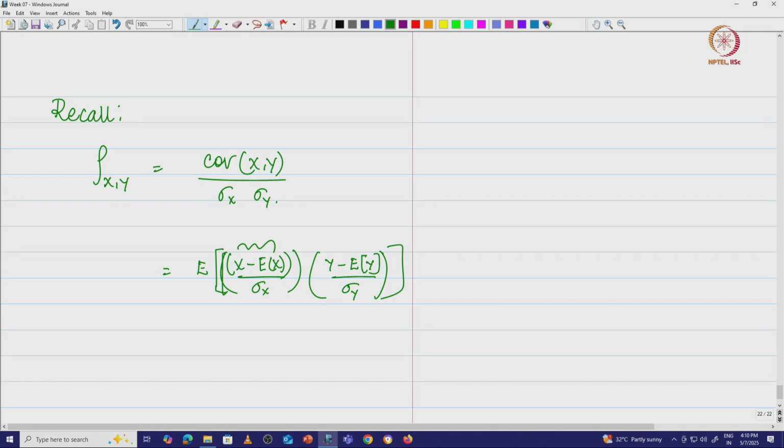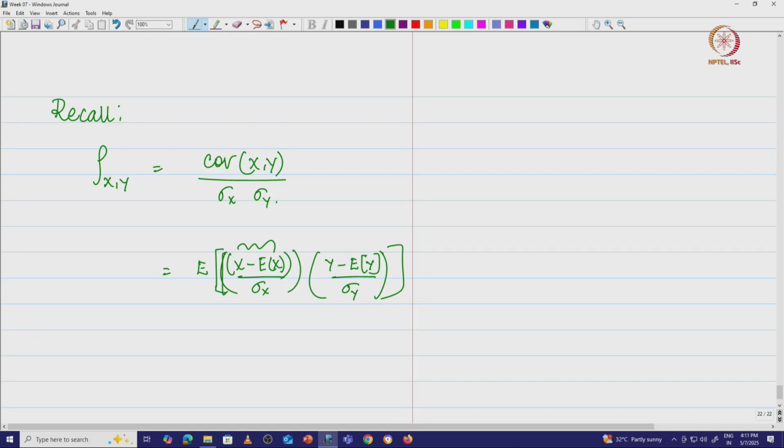So essentially in this case x minus Ex by sigma x would have variance equal to 1. This is what you will see in statistics as the standard normal variable, where the variance is going to be 1. That is the z score that people typically compute, x minus mu x divided by sigma, and z has unit variance and zero mean. So something similar to that is what we do here.